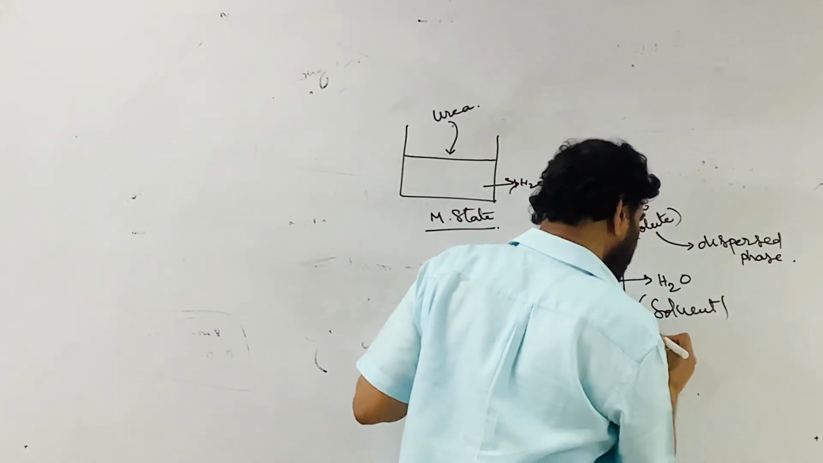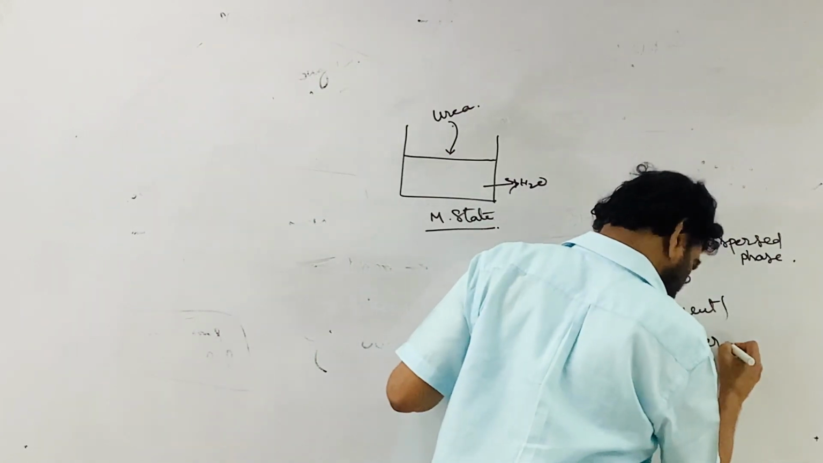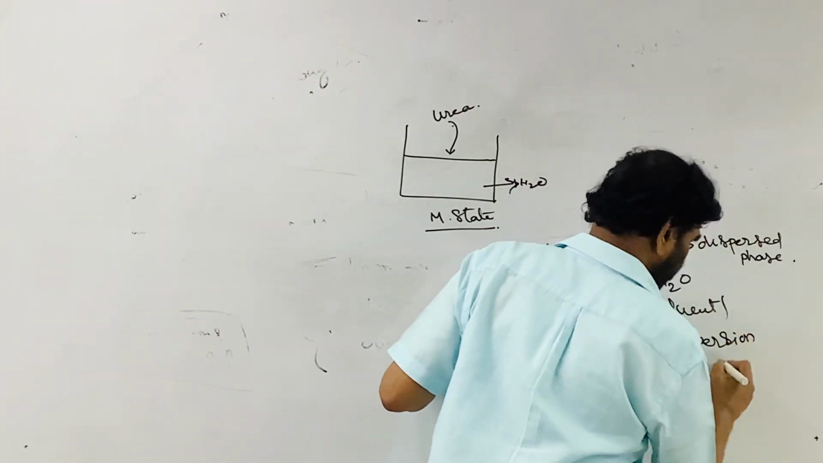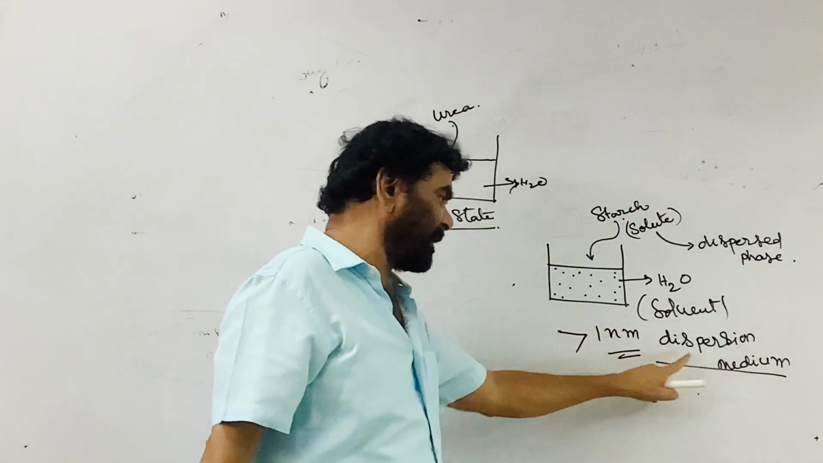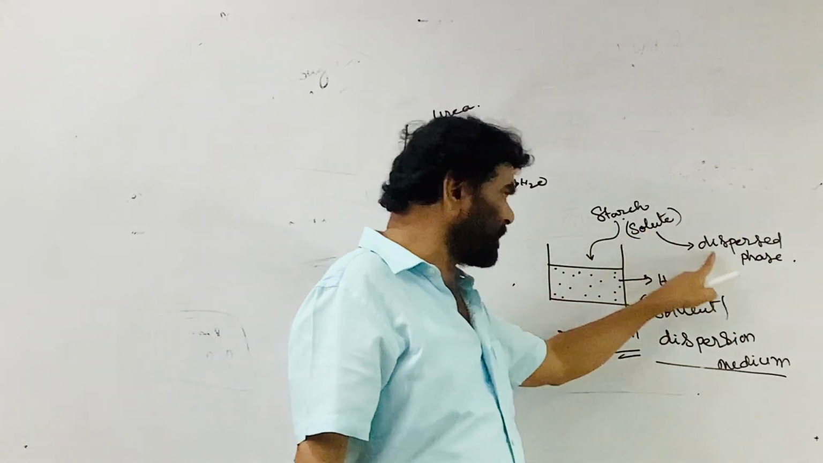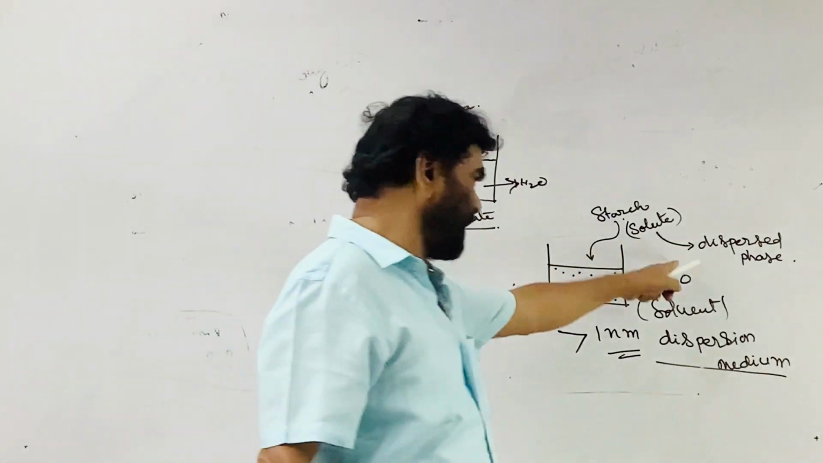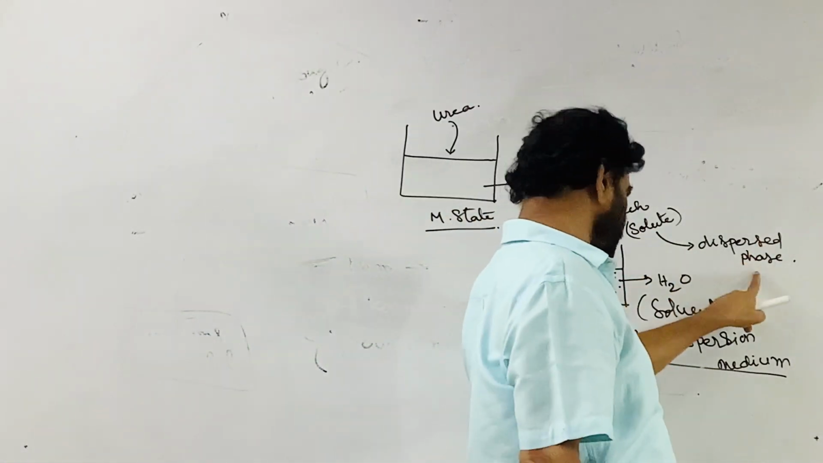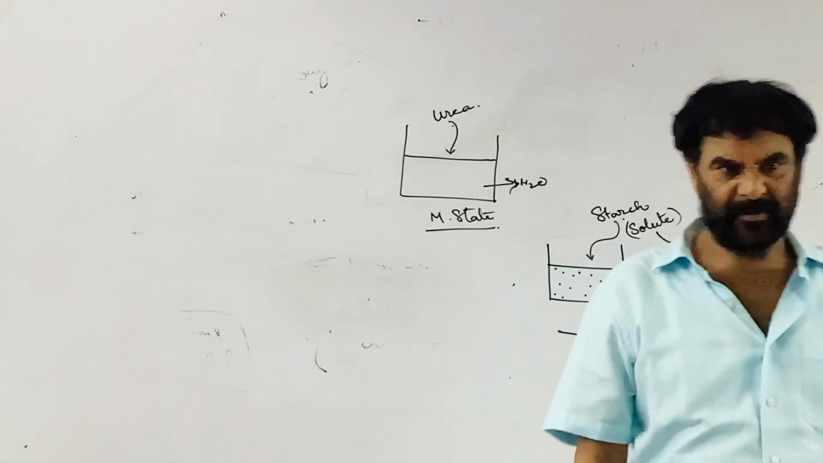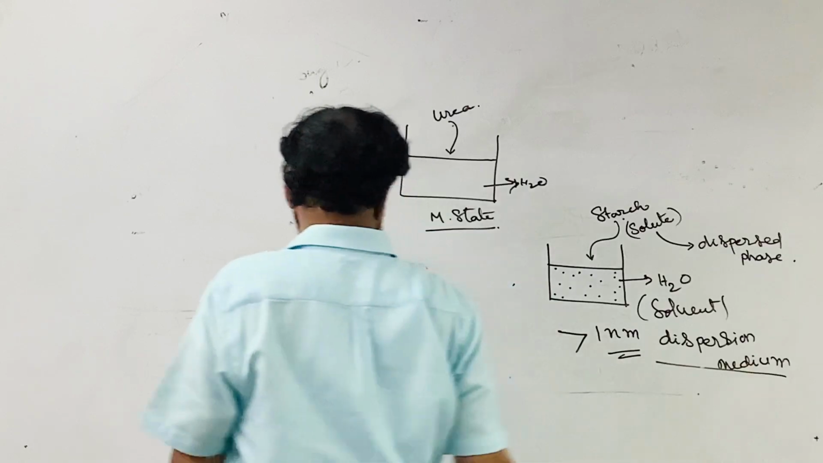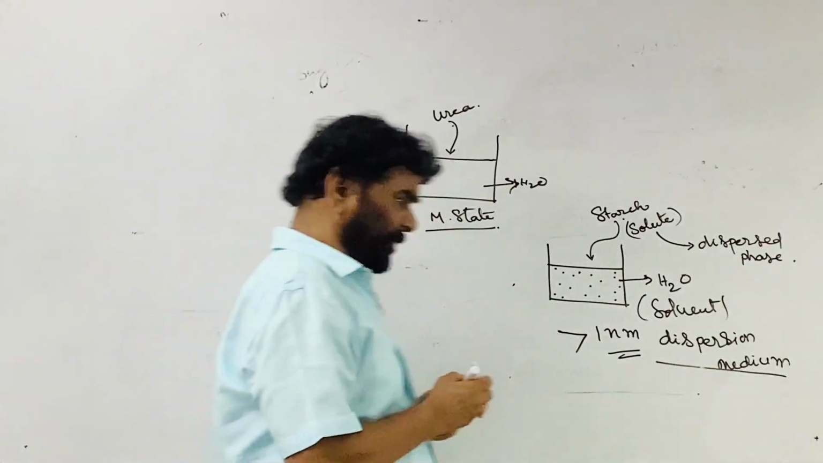This is called the dispersed medium. Dispersion medium. Dispersion solvent is the dispersion medium, solute is the dispersed phase. So dispersed phase, dispersion medium, solvent. Here water is the dispersion medium. So that is the language used here.